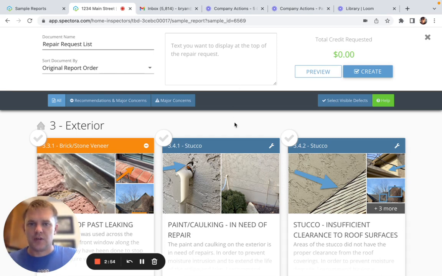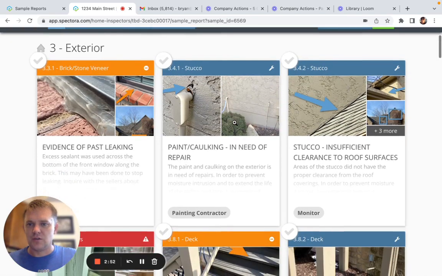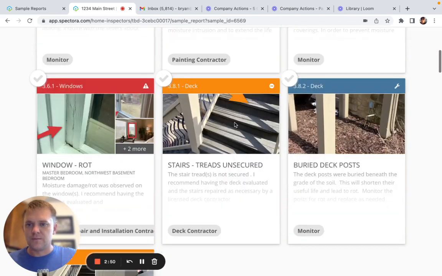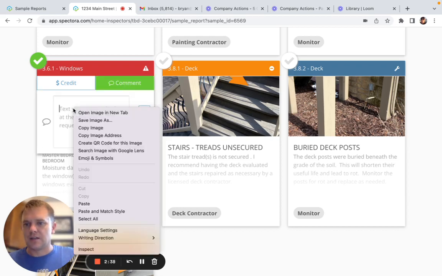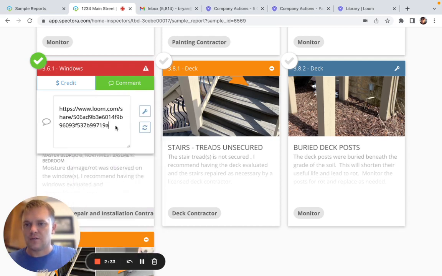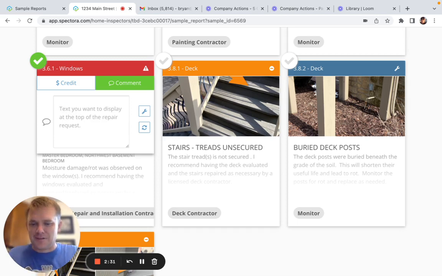As we move through here, I'm going to show you two different ways that you can use this tool. In this case, this home has some rotten windows, so we will select this. You can choose to either ask for a credit or you can make a comment. In this case, we're going to say affected windows to be replaced.